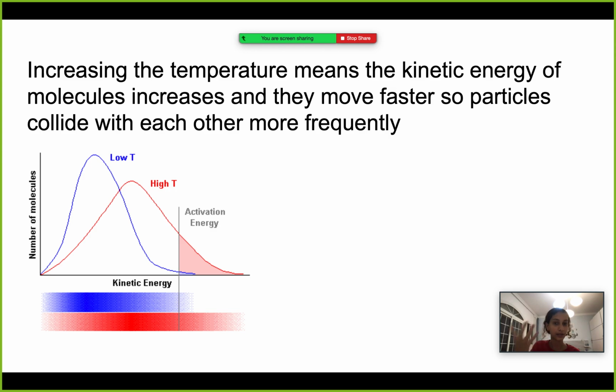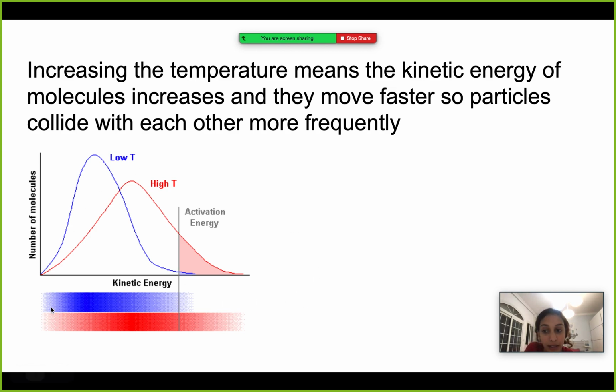I like to think of it exactly like we said in the past room example. If I have a room with a couple of people and I tell them to walk slowly, they're going to hit each other way less because everything is slow. But if I tell them to go crazy and run all over the place, they're going to hit each other way more often because they're moving faster. That's exactly what temperature does to particles or molecules. It increases their kinetic energy and makes them move all over the place. So they're faster and particles will collide with each other more frequently.